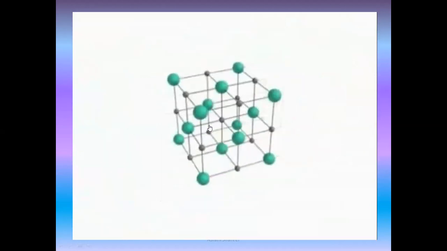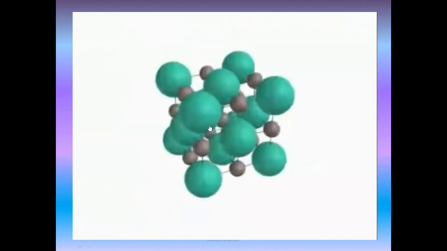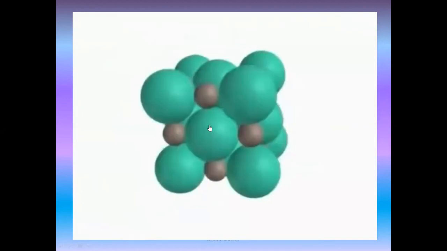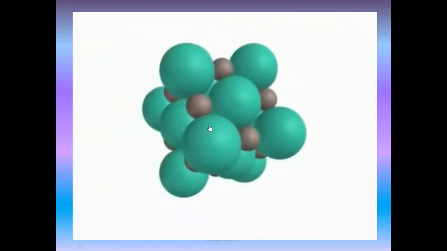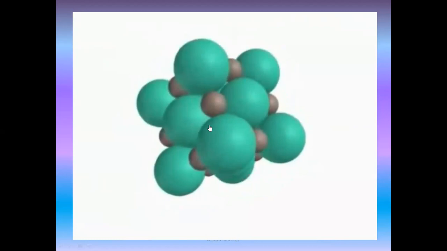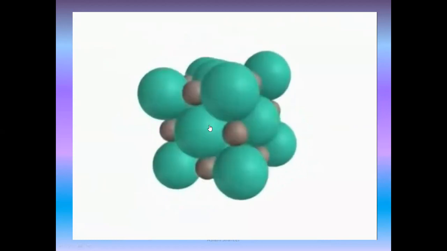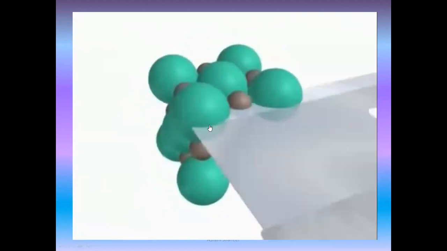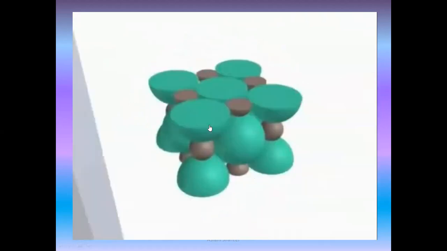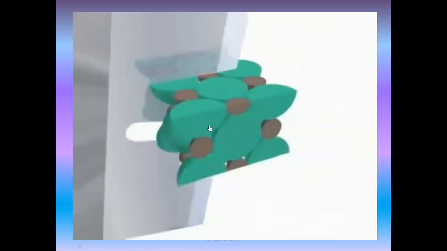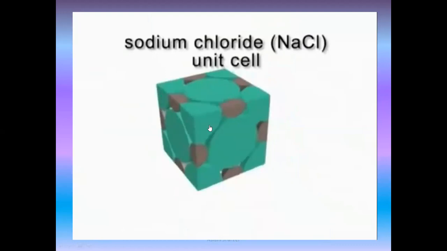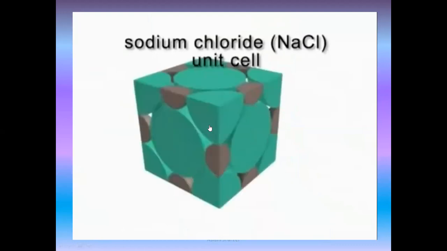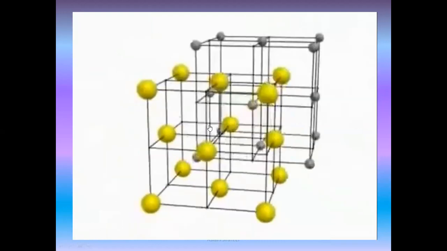Sodium chloride adopts the sodium chloride or rock salt structure, as do many other alkali halides, alkaline earth oxides and sulfides, and other ionic compounds. Picture separate face-centered cubic arrays of chloride ions and sodium ions as they approach and interpenetrate each other. The smaller sodium ions fit in the holes between the larger chloride ions in the NaCl unit cell. Zinc sulfide adopts the zinc blende structure, as do the copper(I) halides and